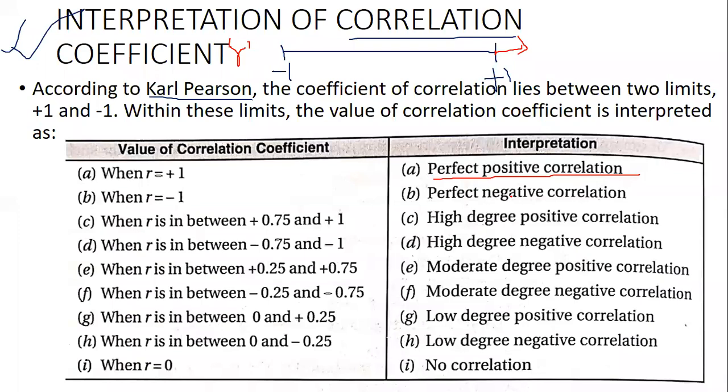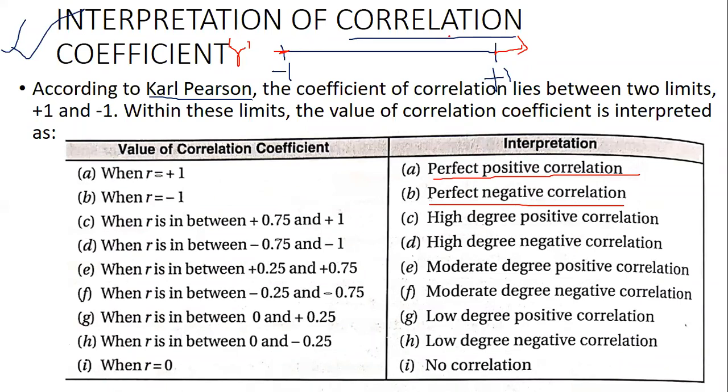Now on the other side, if it is on the -1 value, then it is perfect negative correlation. Here it is perfectly negatively correlated. Clear? So on the +1 side, it is perfect positive correlation. On the other side, it is perfect negative correlation.